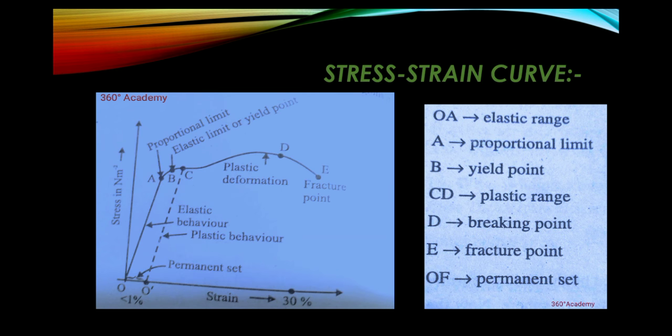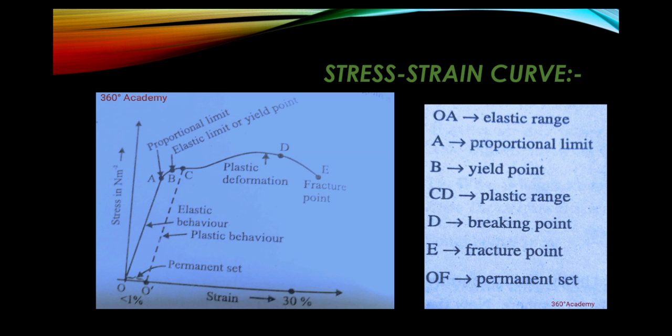And now, the stress strain curve. Here in the diagram, we can identify a stress strain curve. At first, let's draw a stress and strain graph and denote the symbols as given in this graph.